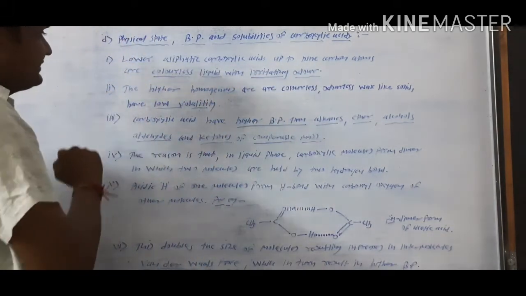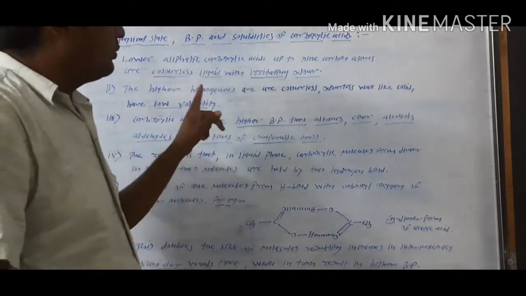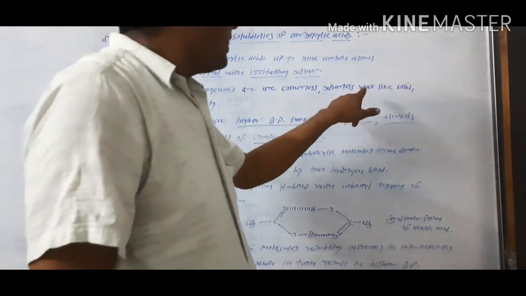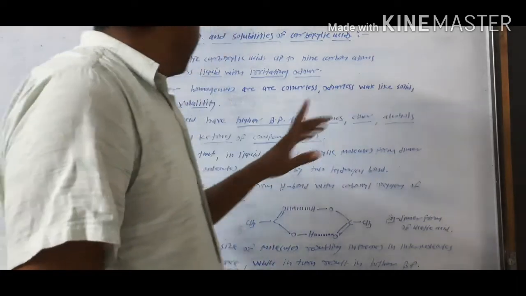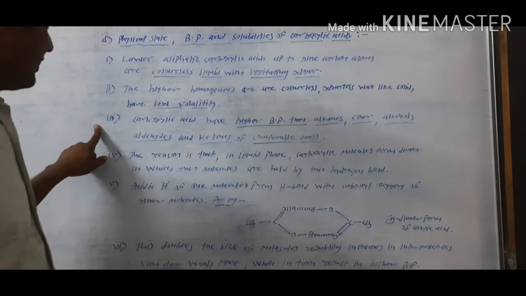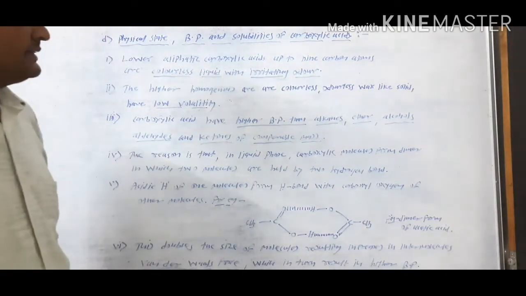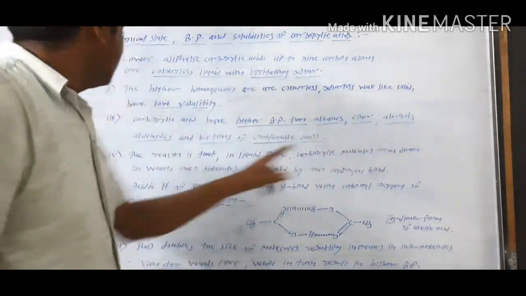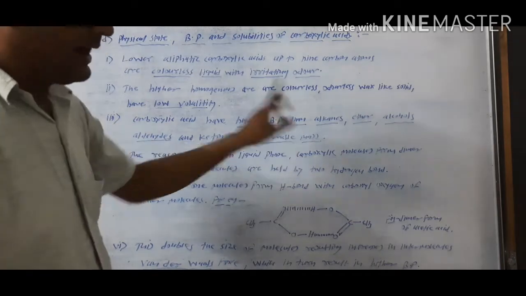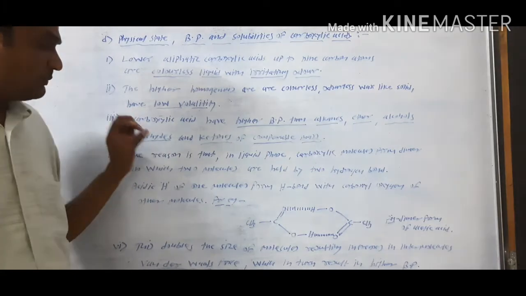The second important point is that the higher homologues are colorless, odorless, wax-like solids that have low volatilities. The third important point is that carboxylic acids have higher boiling points than alkanes, ethers, alcohols, aldehydes and ketones of comparable mass. Comparable mass means a difference of only 1 to 2 in molecular weight.